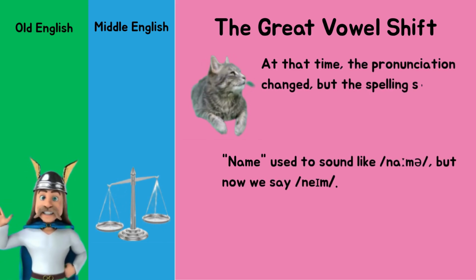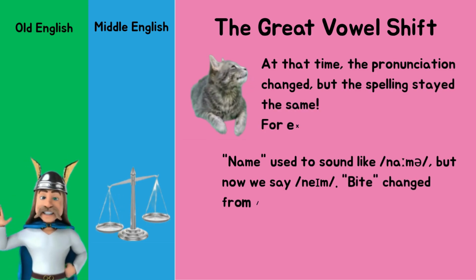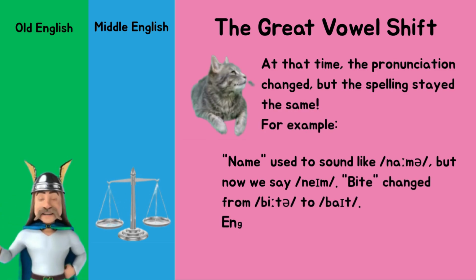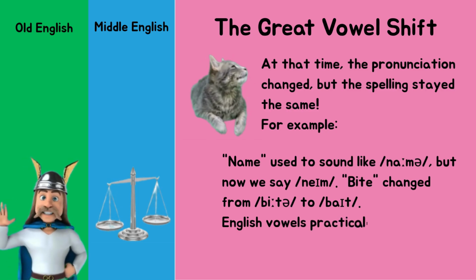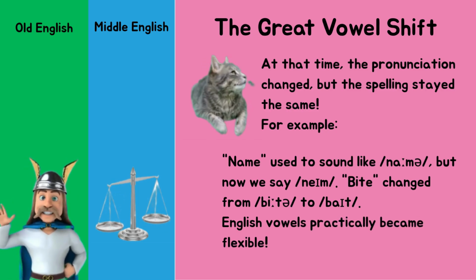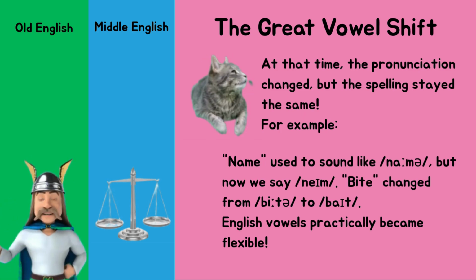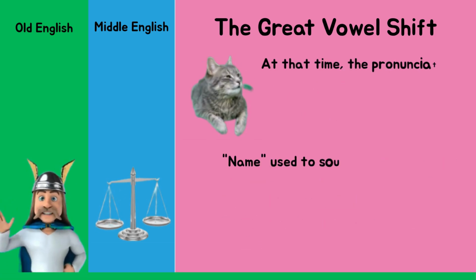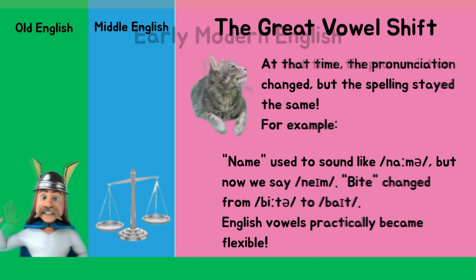The great vowel shift. At that time, the pronunciation changed, but the spelling stayed the same. For example, name used to sound like nah-meh, but now we say naym. Bite changed from bee-tuh to bait. English vowels practically became flexible.